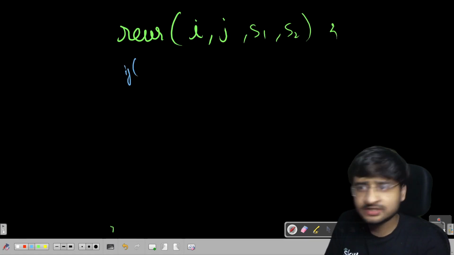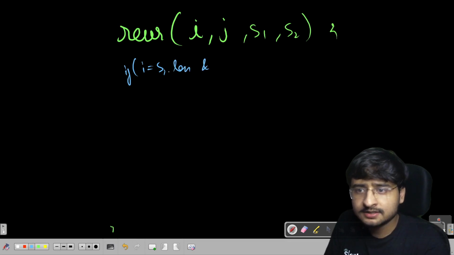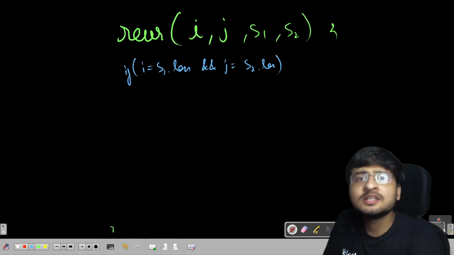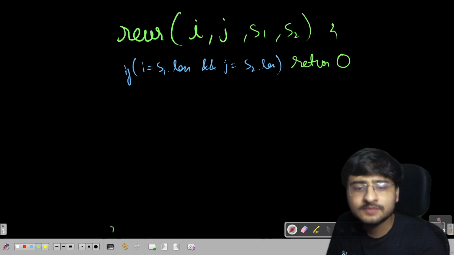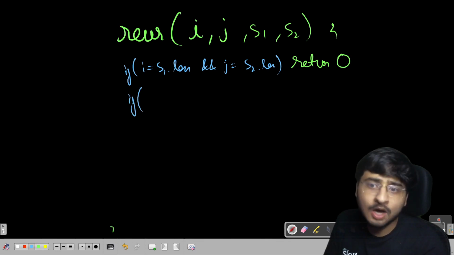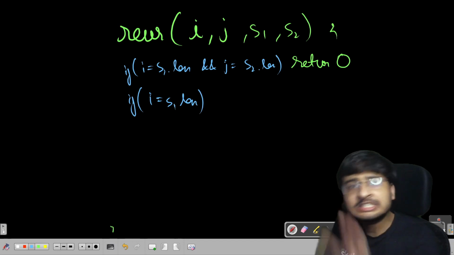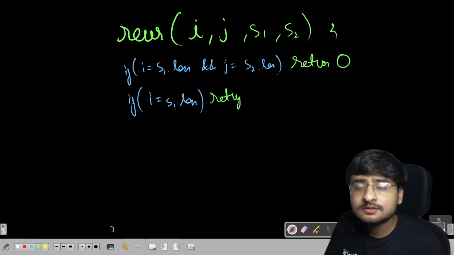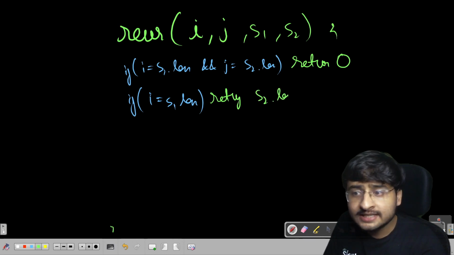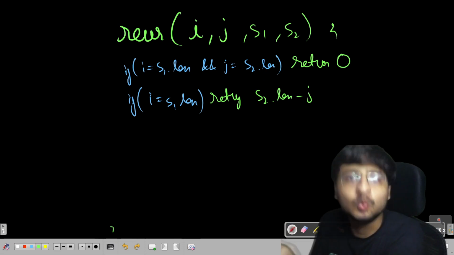So if both the strings become empty, basically i is equal to S1.length and j is equal to S2.length, both of them have nothing remaining, so I'm going to return 0, right? If somehow i is equal to S1.length, but j is not equal to S2.length, what am I going to return? Return S2.length minus j, which is the length of the remaining S2, right?